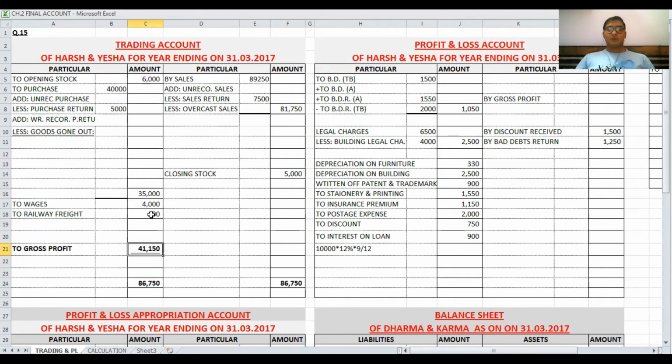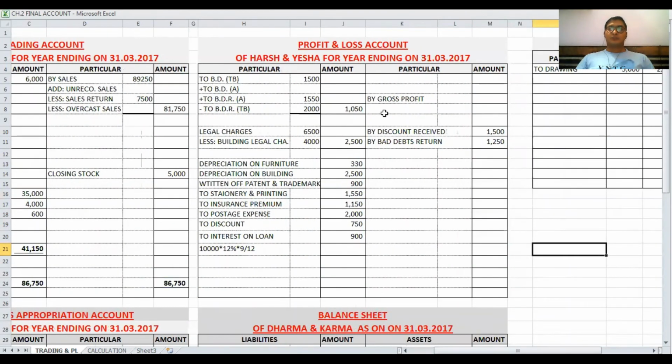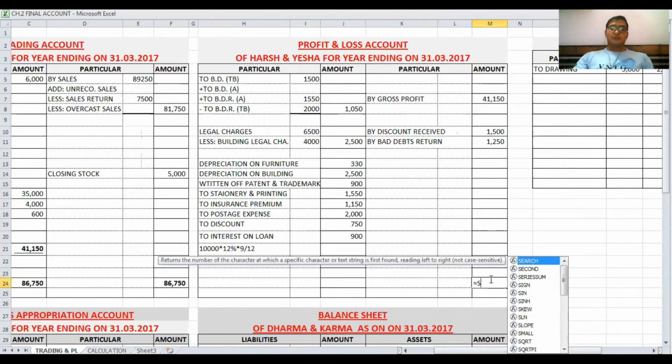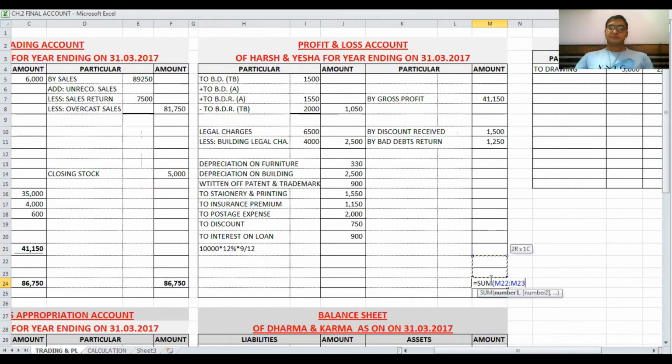Difference amount is 41150. Second entry for gross profit in P&L account 41150, and total of credit side 43900. Same total that is on debit side.